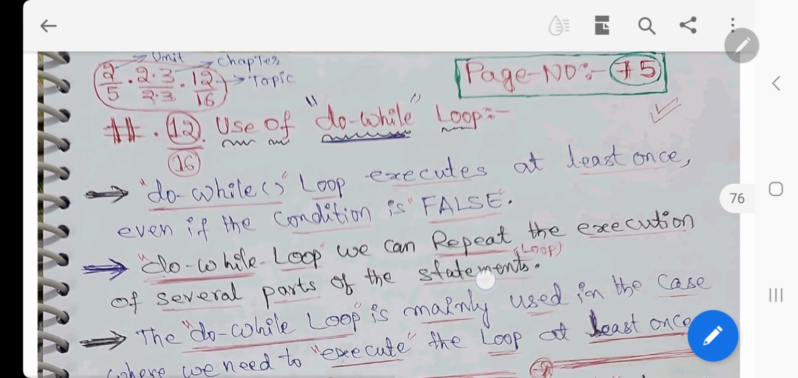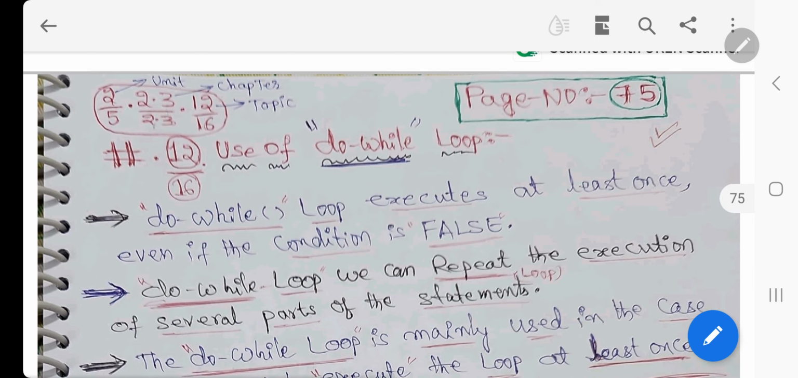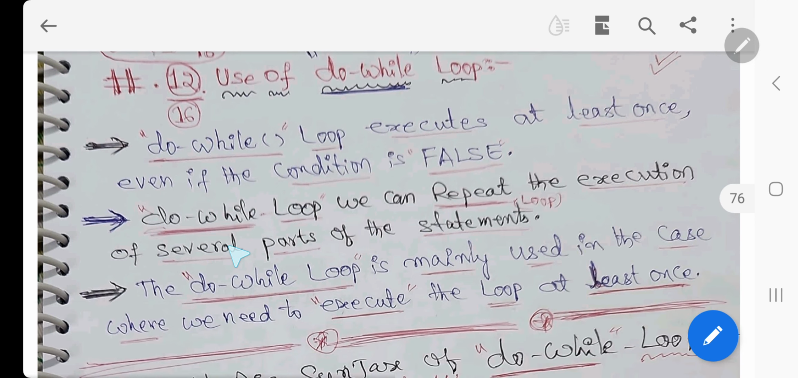Then we have using do while. Very simple. Do while loop executes at least once even if the condition is false. Actually this is a drawback. At the same time, in some of the cases, some of the programs, in some situations in the software companies, where you have to execute a statement once even if the condition is false, there will be some such cases, there you will use this do while loop. Otherwise that will be a drawback.